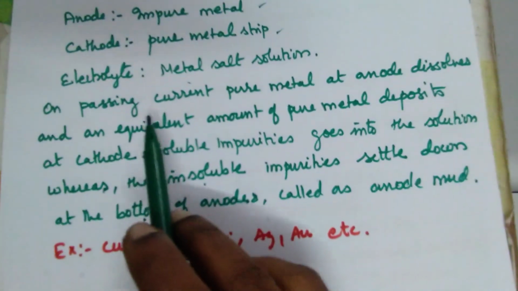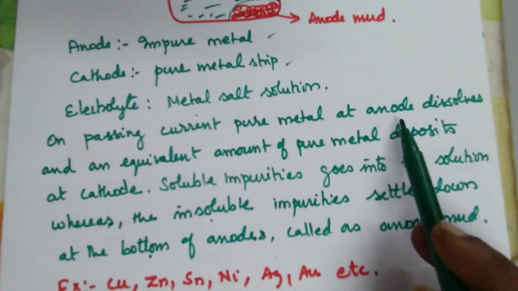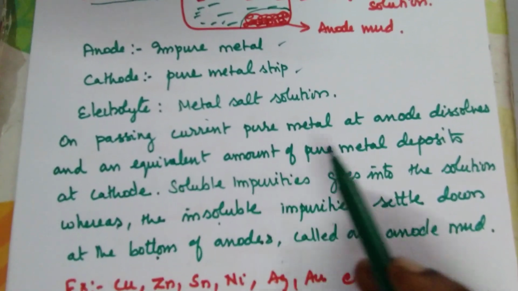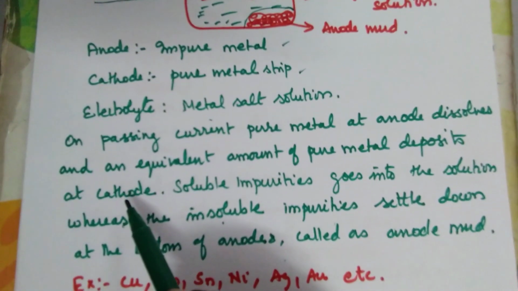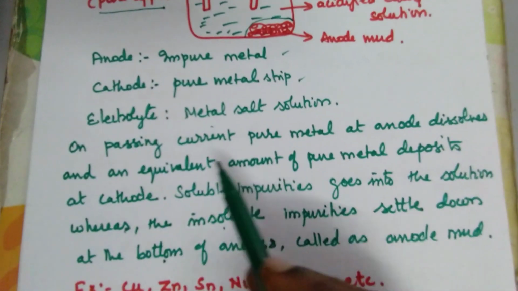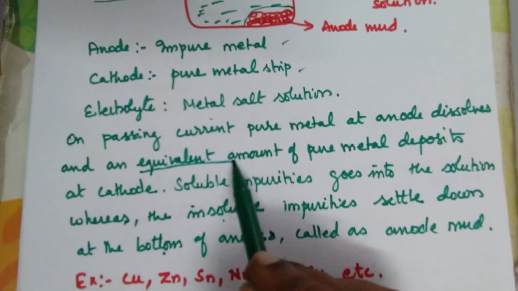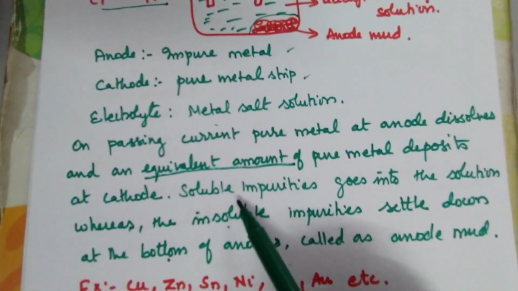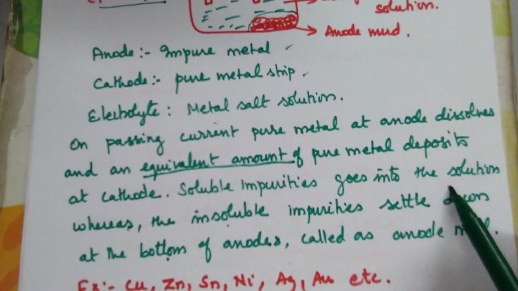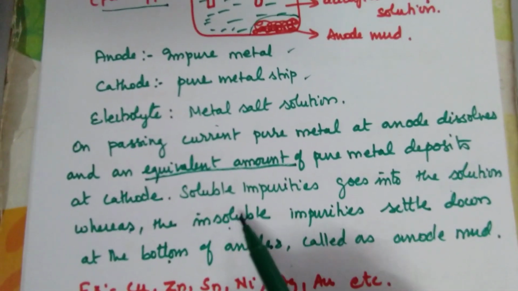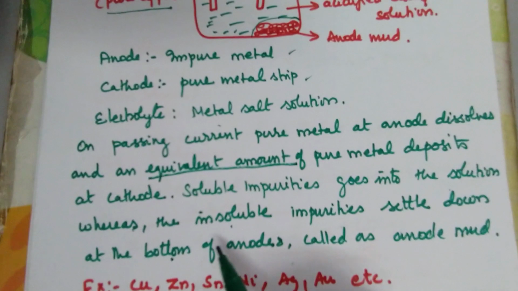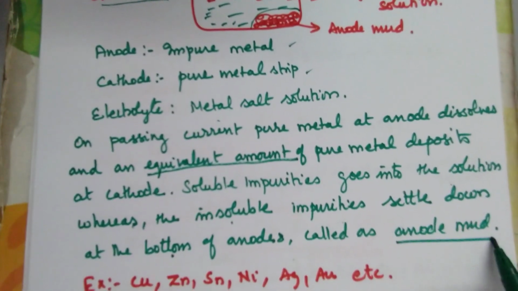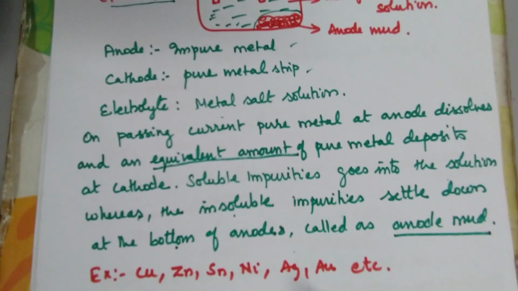On passing current, metal at the anode dissolves and an equivalent amount of pure metal gets deposited at the cathode. That is very important. The soluble impurities go into the solution, whereas the insoluble impurities settle down at the bottom of the anode, called anode mud. So this is anode mud, that is the impurity.